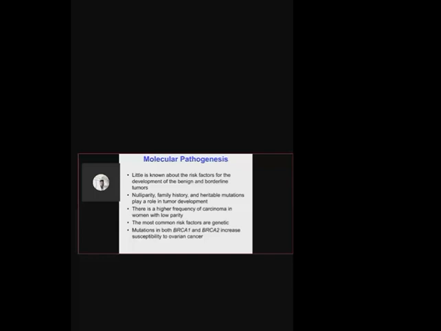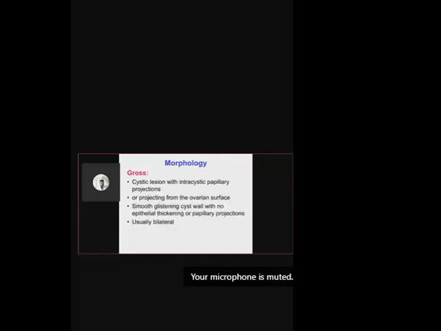So how does the serous cystadenoma look? It appears as a very cystic lesion with intracystic papillary projections. They can have papillary projections, and these project from the ovarian surface. Otherwise, if you see it from outside, the outer surface looks very smooth and glistening, and there will be no epithelial thickening.